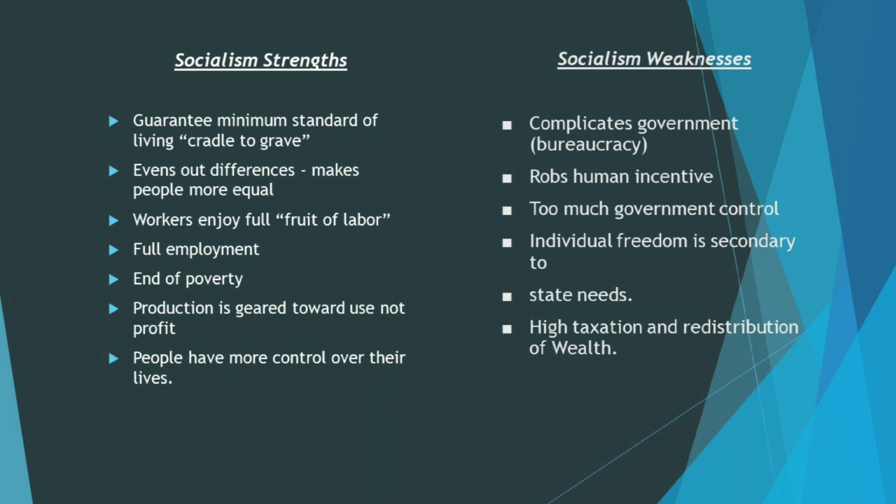And the last one is that people have more control over their lives. Socialism also has weaknesses. First, it complicates government, robs human incentives, and involves too much government control; individual freedom is secondary to the state's needs. And lastly, high taxation and redistribution of wealth.